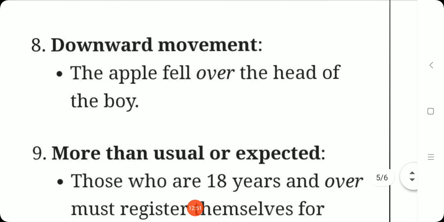Next one is for indicating the downward movement. The apple fell over the head of the boy.